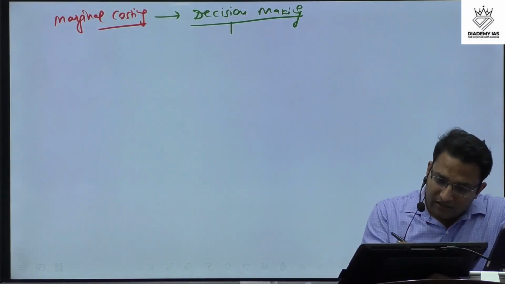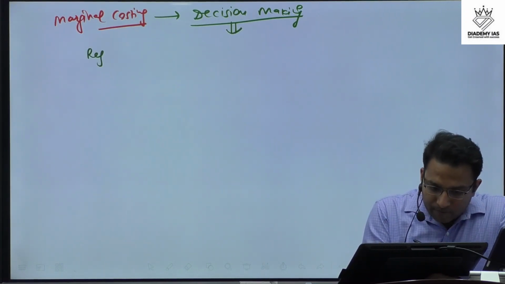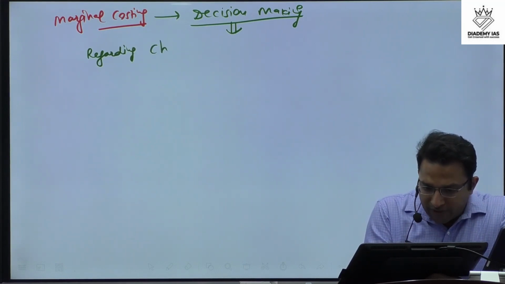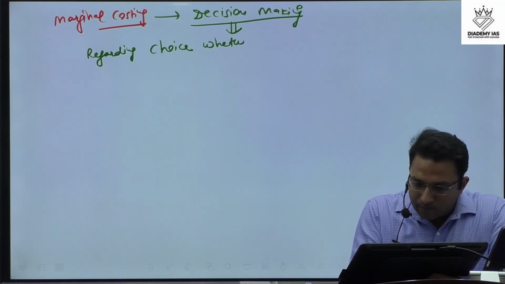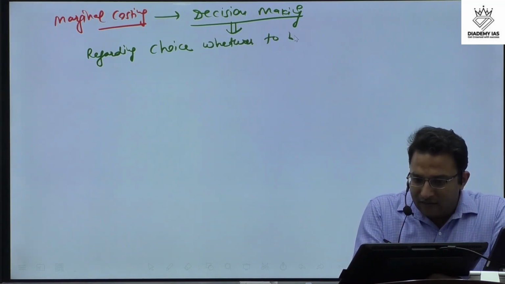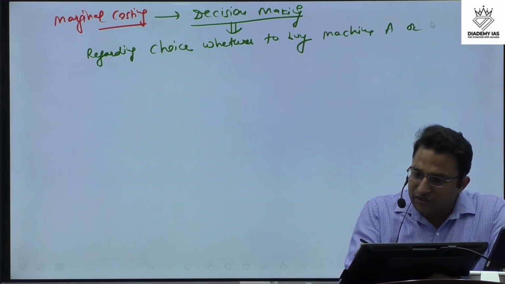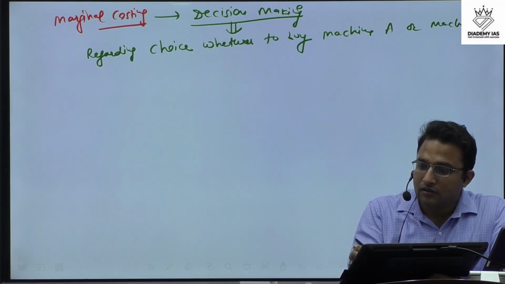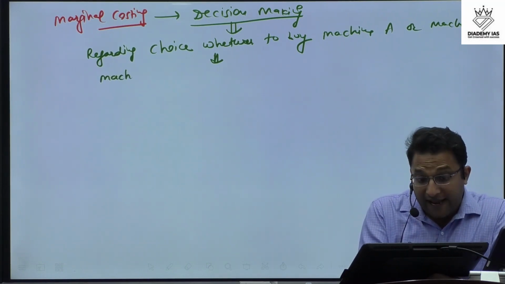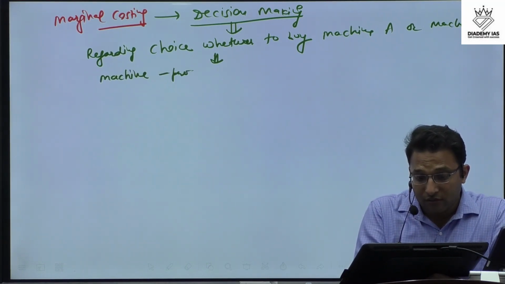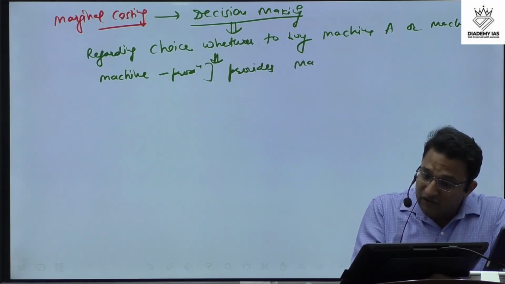Here in this case, the decision making involves the choice that is to be made whether to buy machine A or machine B. That means we will go for the machine at given level of production which provides maximum level of profit.